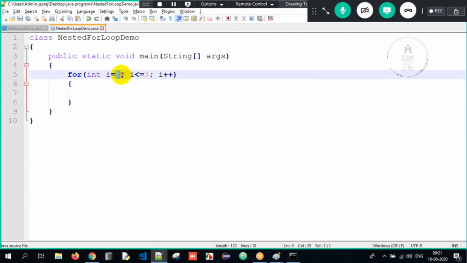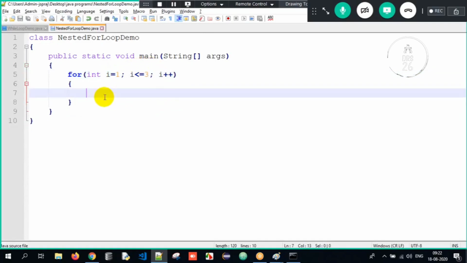Sir, i value is 1. Is 1 less than or equal to 3? Print 1. Goes back, it will become 2. Is 2 less than or equal to 3? Print 2. Goes back, 3. So 1, 2, 3, meaning the loop is working 3 times. The i value is 1, 2, 3 in a sequential manner.